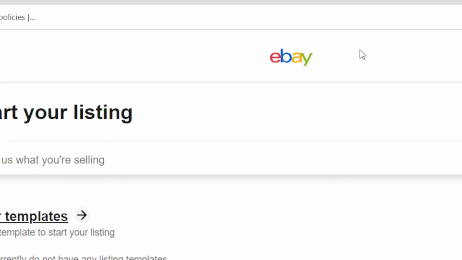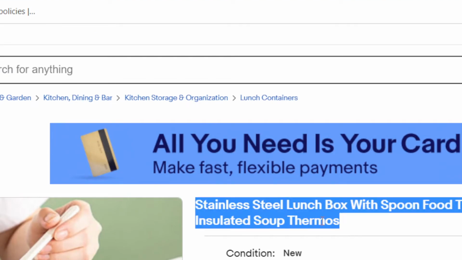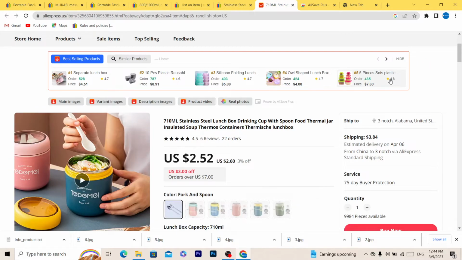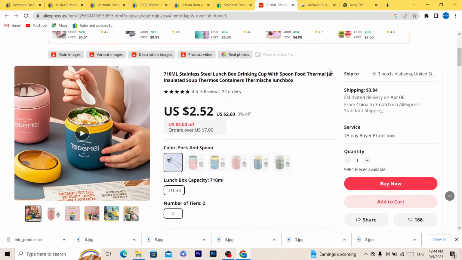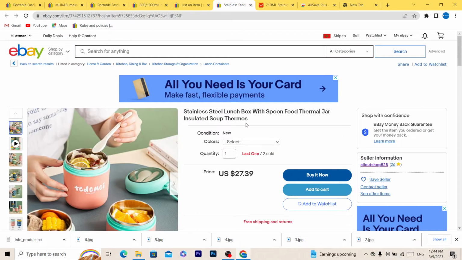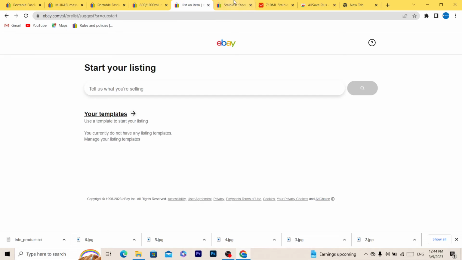As you already know that. Just make sure, after you find a winning product, you copy the photos from AliExpress, not the title. What I mean by that, you take the photos, you take the description, for example, but the title, always copy the eBay seller, not the AliExpress seller, because this title is proven to work. It goes to sales. So that's what I mean, guys. You just copy the title of the eBay seller and start listing the item.